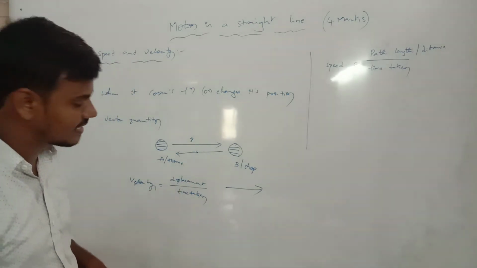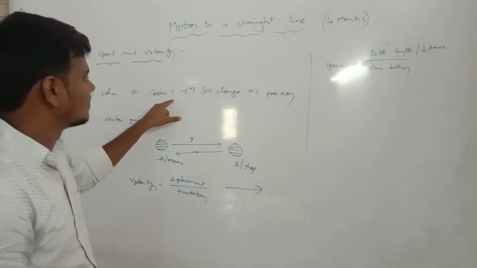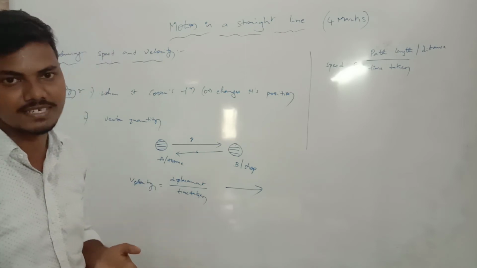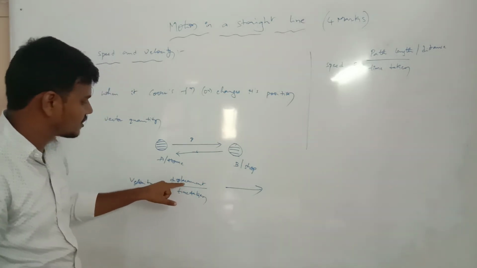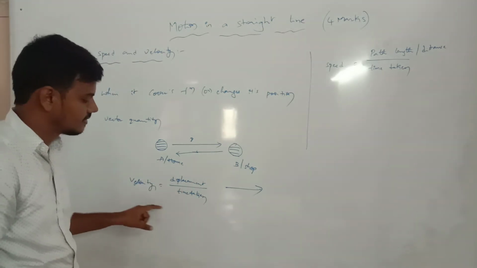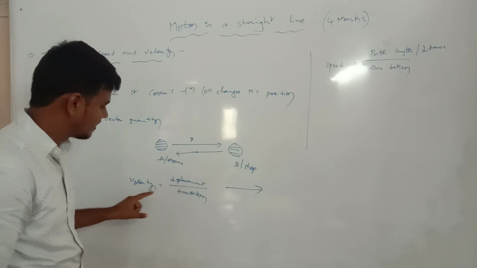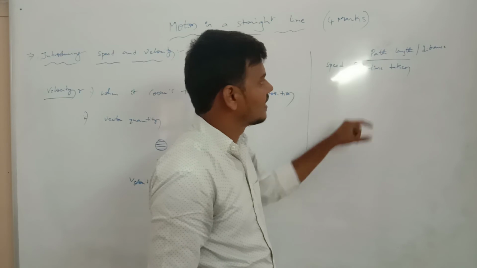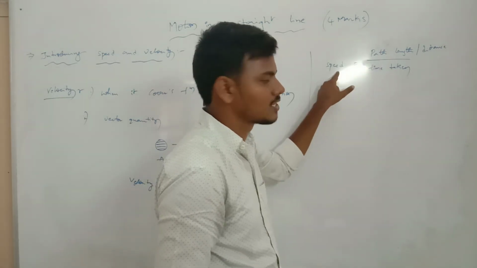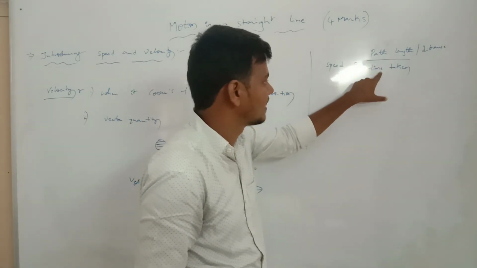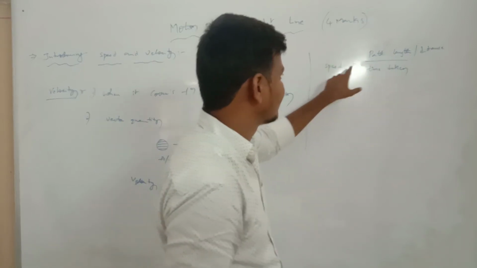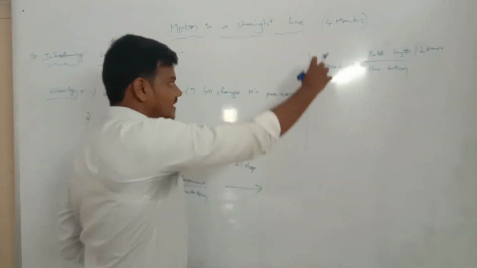Velocity means when it covers or changes its position, or by the other definition, the rate of change of displacement is known as velocity. In the same way, the rate of change of path length is known as speed. This is a scalar quantity.